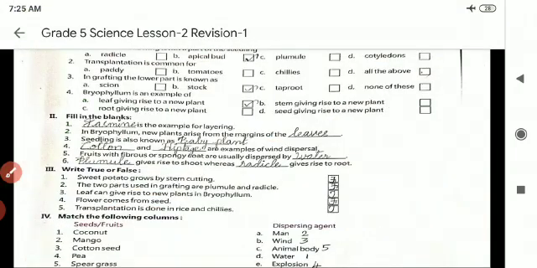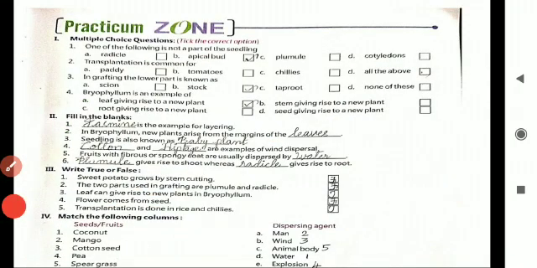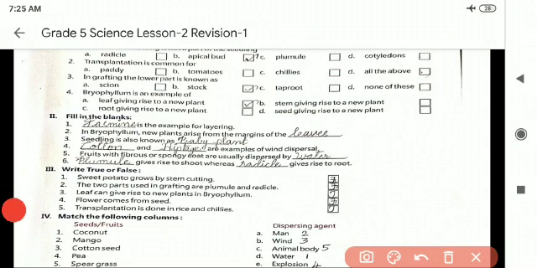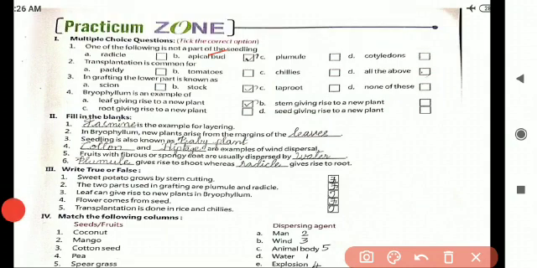The next to that is your book back exercise. Already you know this one, children. I am going to recall it for you. One of the following is not a part of seedling. What is that? Apical bud. Okay. The next one, transplantation is common for paddy, tomatoes, chilies. So all the above. In grafting, the lower part is known as stalk.